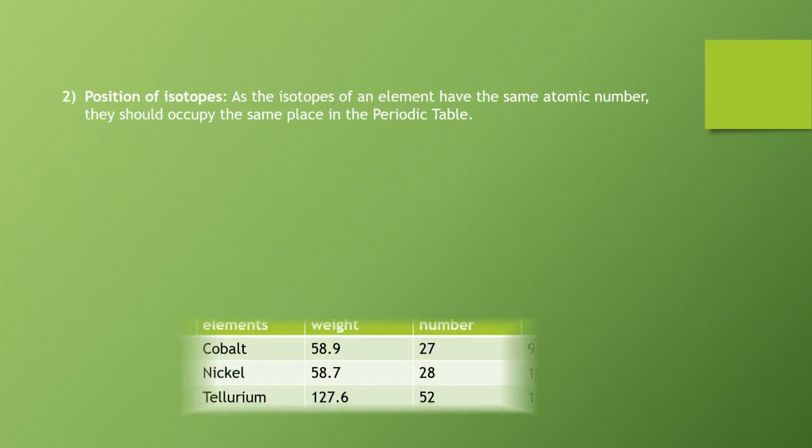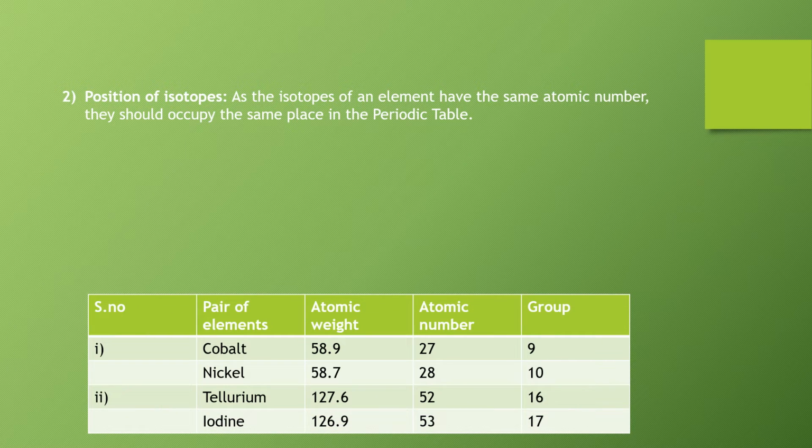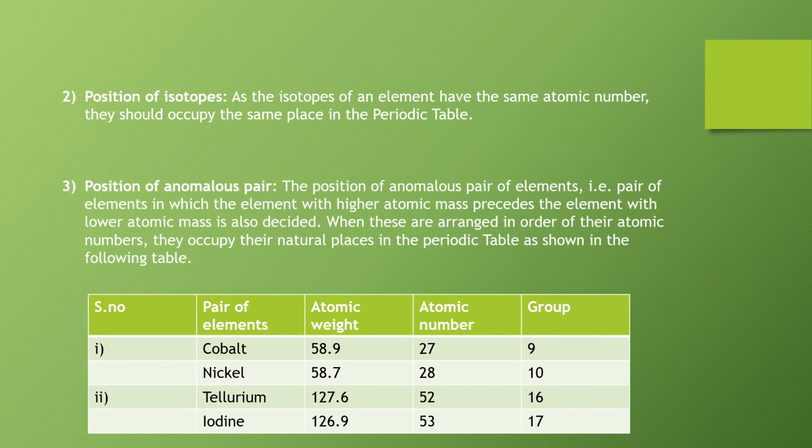Second, position of isotopes. As the isotopes of an element have the same atomic number, they should occupy the same place in the periodic table. Third, position of anomalous pair. The position of anomalous pair of elements, that is, pair of elements in which the element with higher atomic mass precedes the element with lower atomic mass, is also decided. When these are arranged in order of the atomic numbers, they occupy their natural places in the periodic table as shown in the following table.